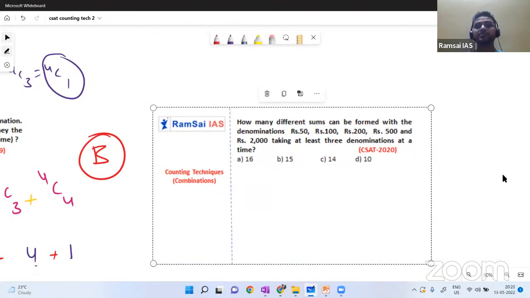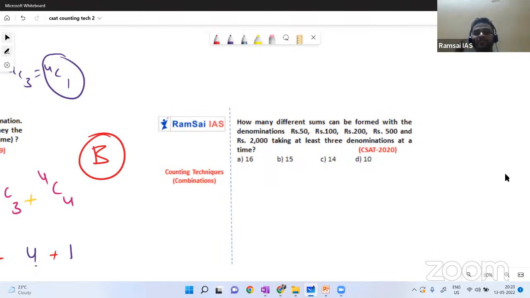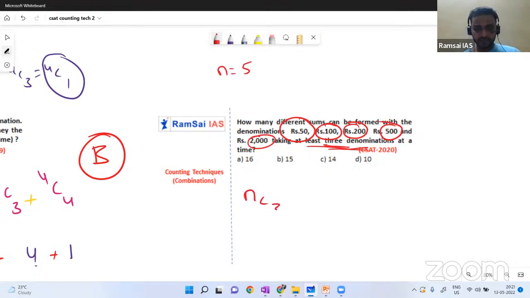How many different sums can you form with the denominations 50, 100, 200, 500, 2000, whatever the denominations are here, we have to understand they are different denominations. When we consider different denominations and taking 3 at a time, how many different sums can you form? It's the same as the previous one, but here we have to start from 3. At least 3 means minimum 3. Total, how many different denominations do we have? 50, 100, 200, 500, 2000. So total 5 are available, and we should consider minimum 3.